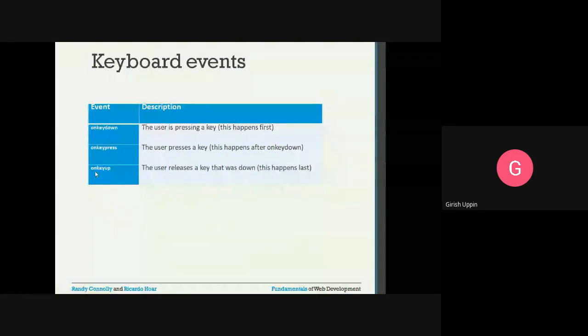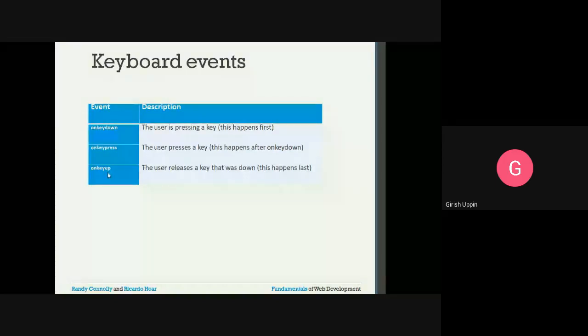So this is on key down, meaning the user is pressing down the button. Any key, it is any key on your keyboard. This is on key press, meaning he has kept it pressed. And when the user moves up his hand, meaning when he releases that particular button, the on key up event will be triggered.